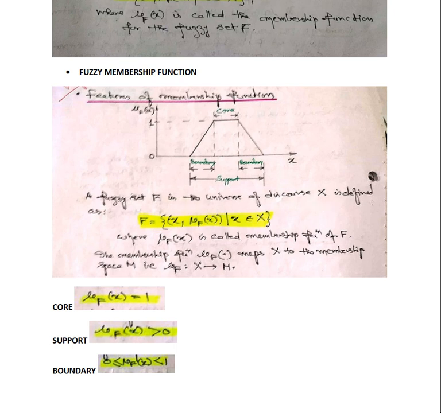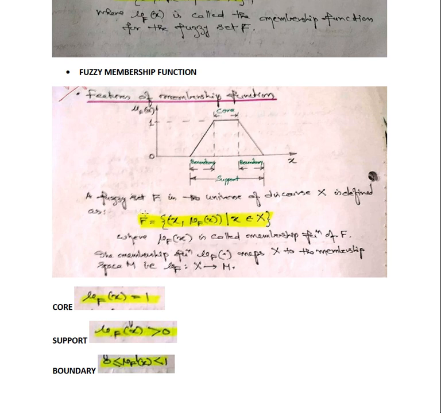The fuzzy set F in the universe of discourse X is defined as x comma mu F of x, such that x belongs to X, where mu F of x is the membership function of the fuzzy set, and x is an element of the universe of discourse X. If it can produce mu F of x for the given x, then this condition meets the fuzzy set F. F is represented with a tilde symbol.